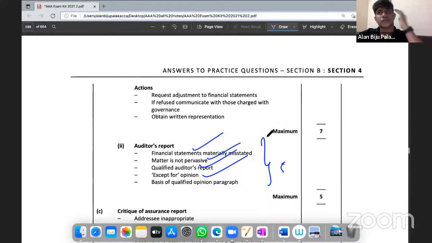And when it comes to the area of discussion with the management, the same 4 marks will be provided for the matters part, and up to 2 marks will be provided for the discussion with the management part. So this is how we'll be getting marks for the matters to be considered and further action, further procedure, and discussion with management. Okay.